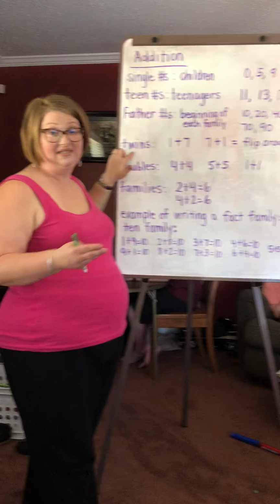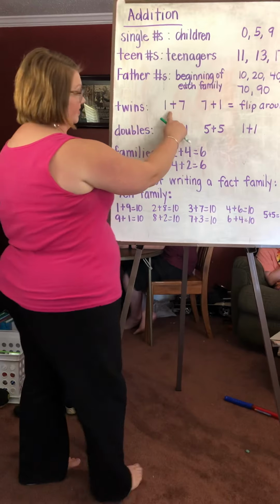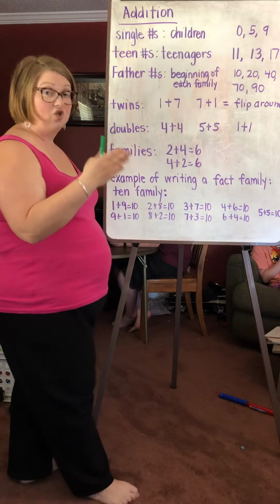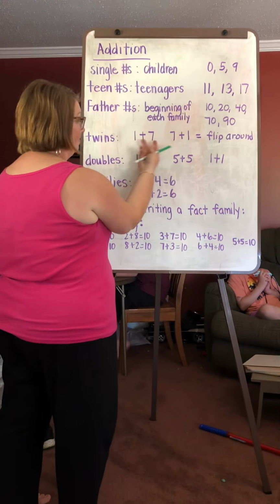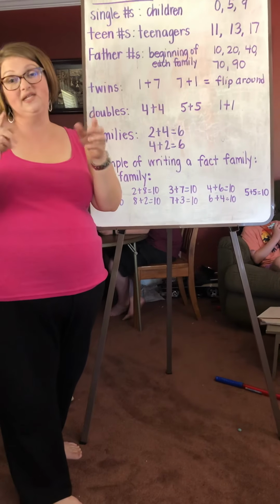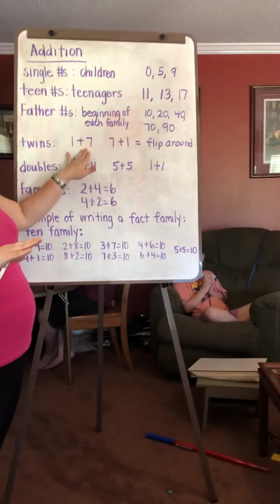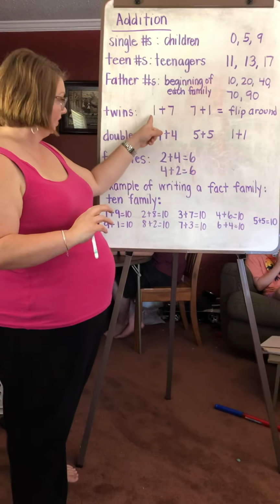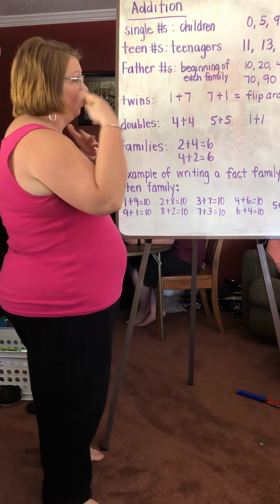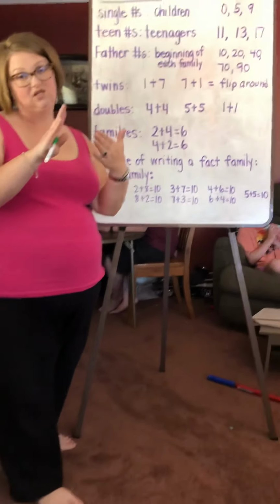Twins. We talk about twins all the time. Twins are numbers that flip-flop. So I've given you an example. 1 plus 7 and 7 plus 1. Those are called twin numbers because they're the same numbers, you just flip-flop around. Remember, twins look just alike. Even boy and girl twins favor a lot. That means they have a lot of similarities. So in real life, when you're looking at twins, you know they can flip-flop. 1 and 7 and 7 and 1 is the same math problem. The numbers are just flip-flopped. So it's just teaching you how to recognize the same math problem, just flipped.